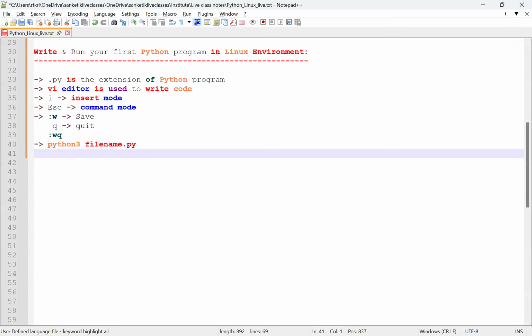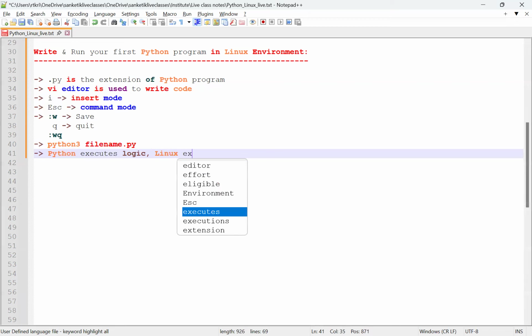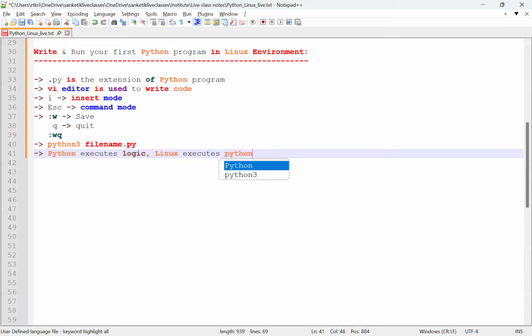Next, here Python executes logic, and Linux executes the Python.